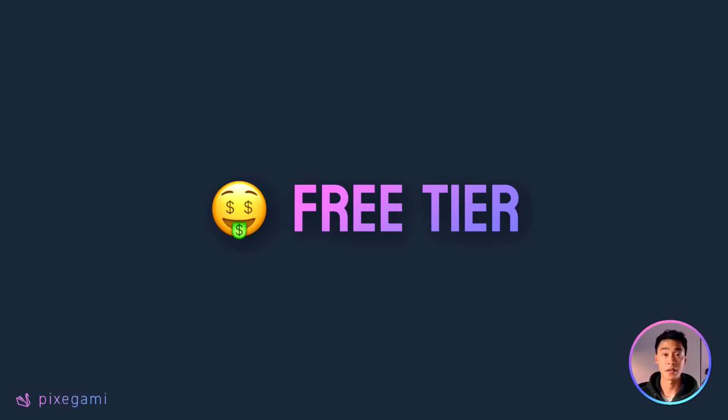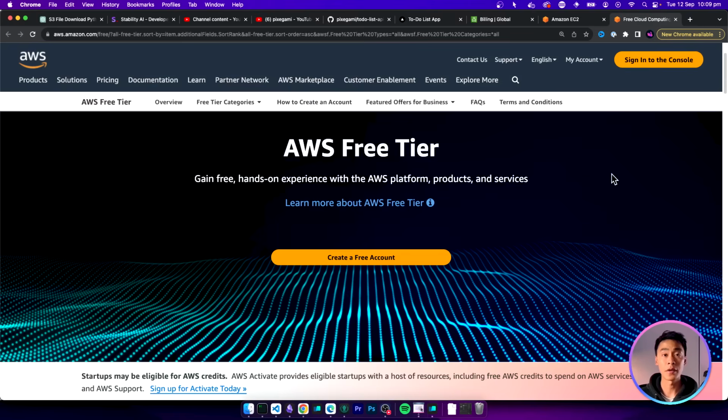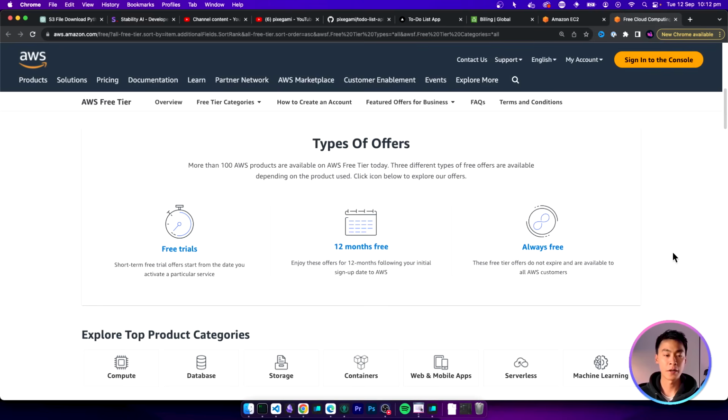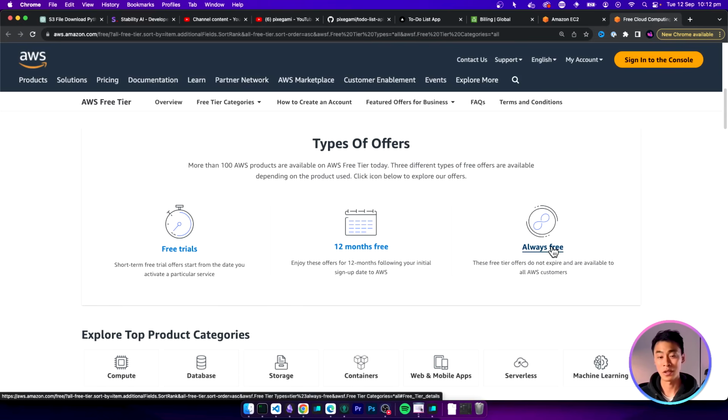This brings us to the next topic, the AWS Free Tier. This is great for anyone who wants to get started on AWS or for anyone who just wants to experiment. With the free tier, you basically have free access to a bunch of services and resources that are either always free up to a certain monthly usage limit, or a bunch of resources that are free for the first 12 months of creating your account.